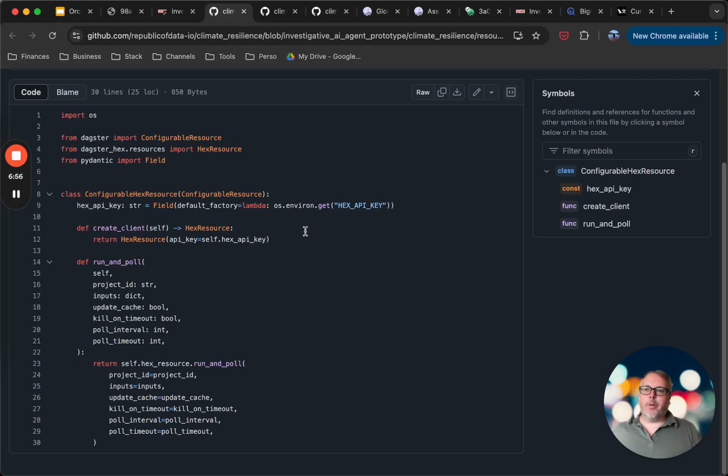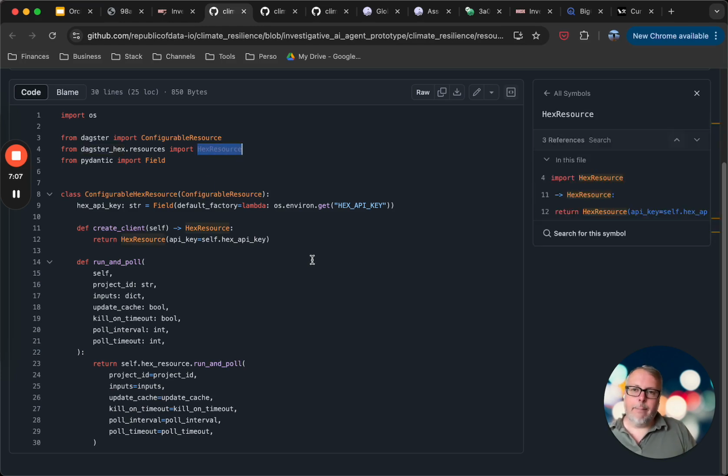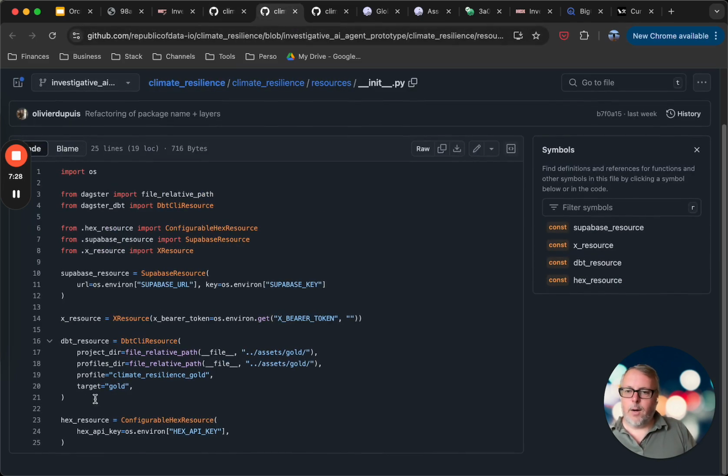All right, so how I'm putting all of that together in Dagster. I'm first leveraging the Dagster Hex library, and there's already a Hex resource class that is available. I'm overriding that class just because I wanted to make it configurable, but essentially I'm just using the same run and poll function that is available through that class. So this is just my own class definition of that resource, and you can see how I'm initializing my own instance of the Hex resource.